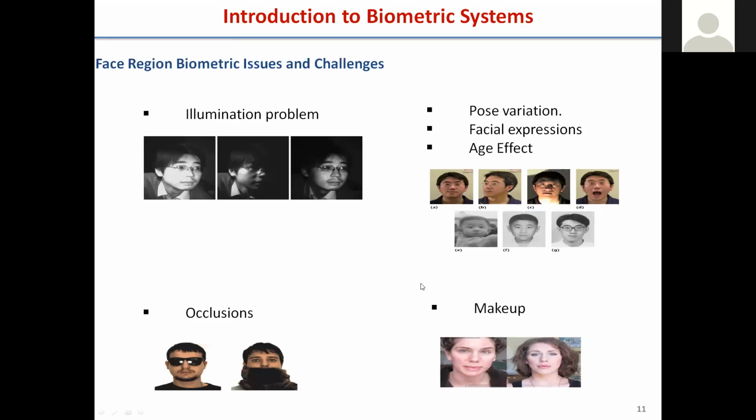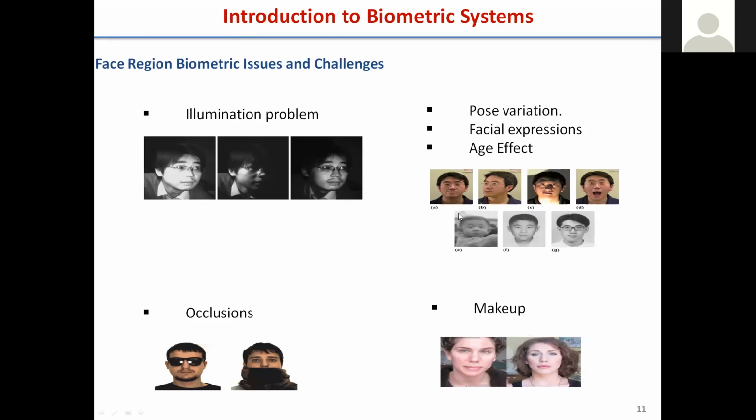Then there is the face. Fingerprint is one, face is one. The face, as I already said, is very much dependent on the environment and age. All these changes affect the face as a biometric trait. Like I showed, the illumination effect is one.